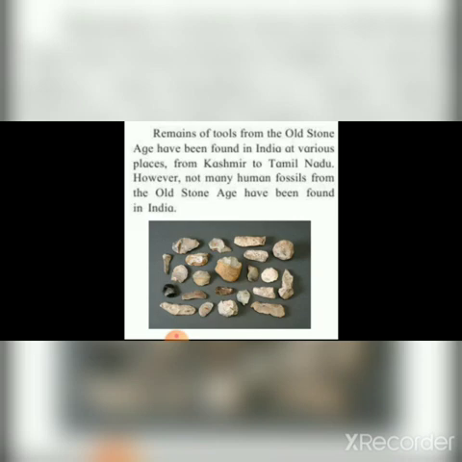Remains of tools from the old Stone Age have been found in India at various places from Kashmir to Tamil Nadu. However, not many human fossils from the old Stone Age have been found in India. Now see, remains of tools from the old Stone Age have been found in India at various places.